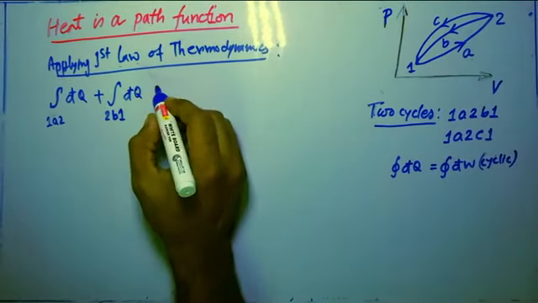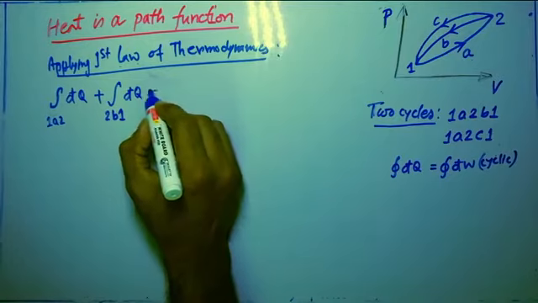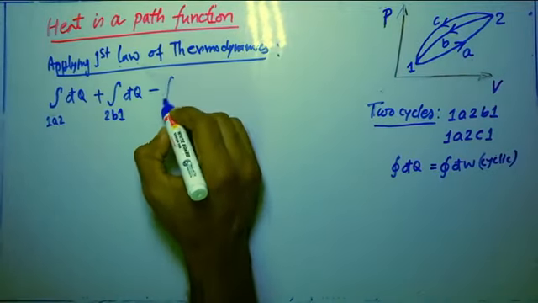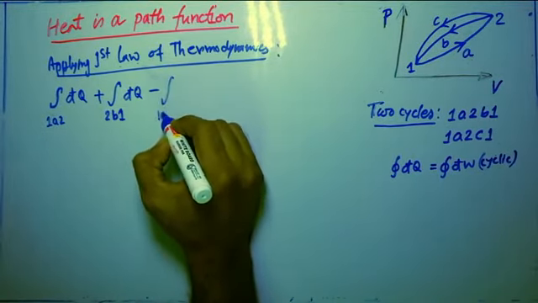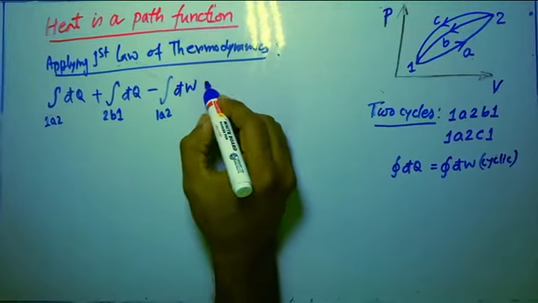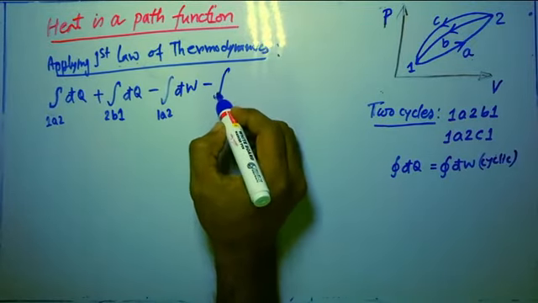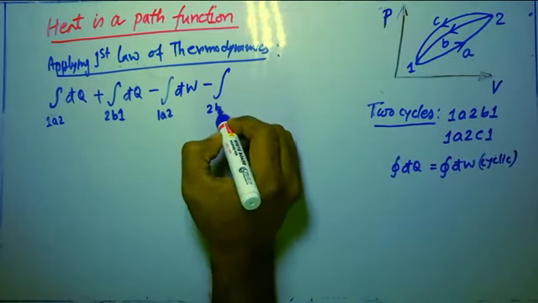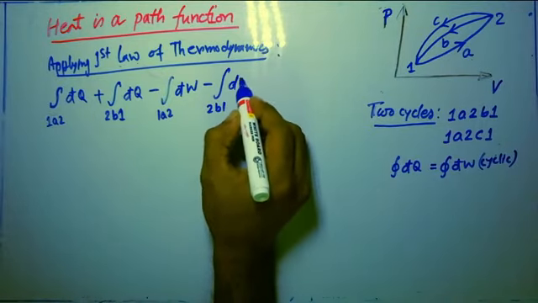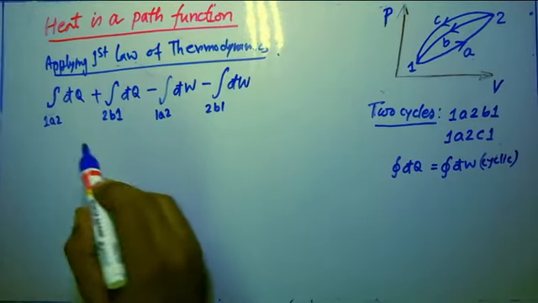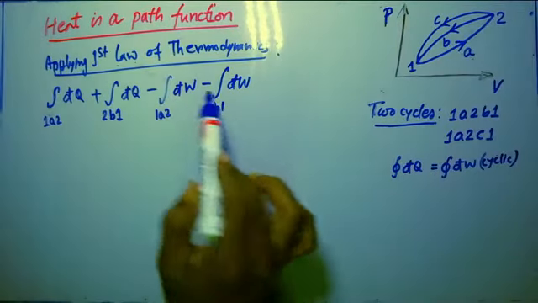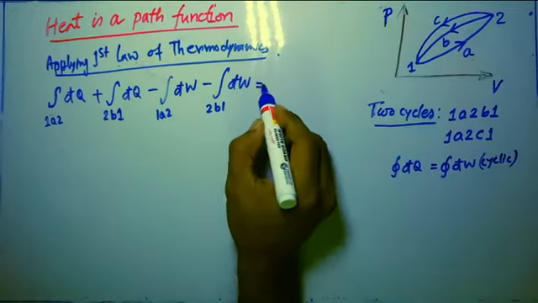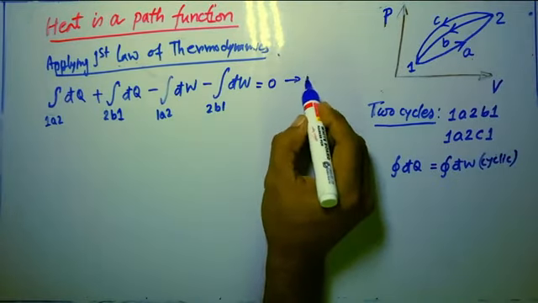Okay, so that will be minus, if you take the work interaction, then work interaction similarly for 1a2 process, that is d cut w, and similarly work interaction for 2b1 process. I am taking both the heat interaction for two different processes, so I have written 2 times, that's why it is equals to 0. Suppose I am naming it by equation 1,